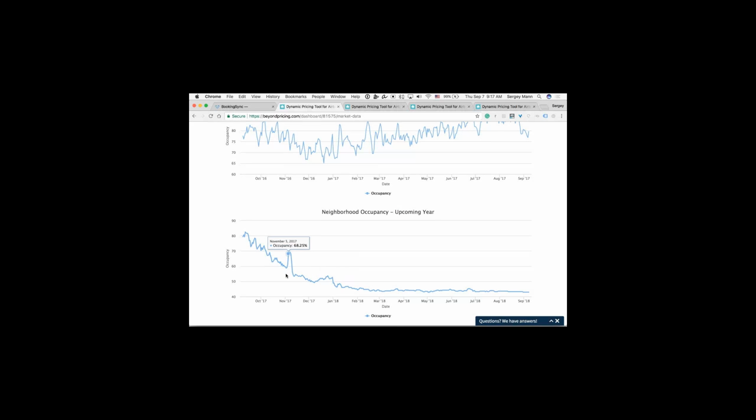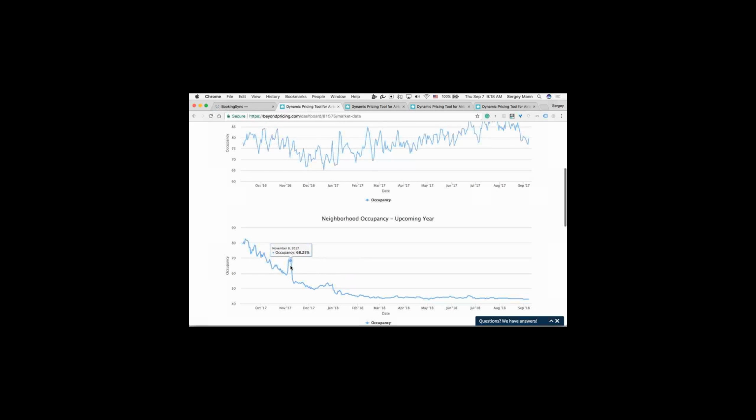And right there, you can see this massive spike for Dreamforce. So this is what I was talking about earlier in early November with that Salesforce conference. So a week before, occupancy was at about 58%. And then already, even though it's 2 months away, it's going up to about 69%. That's a massive increase. And this is still 2 months away, so a lot of people still haven't even booked yet. Because of that, we're able to identify that and say, hey, there's actually crazy demand for this. And so we're increasing prices.